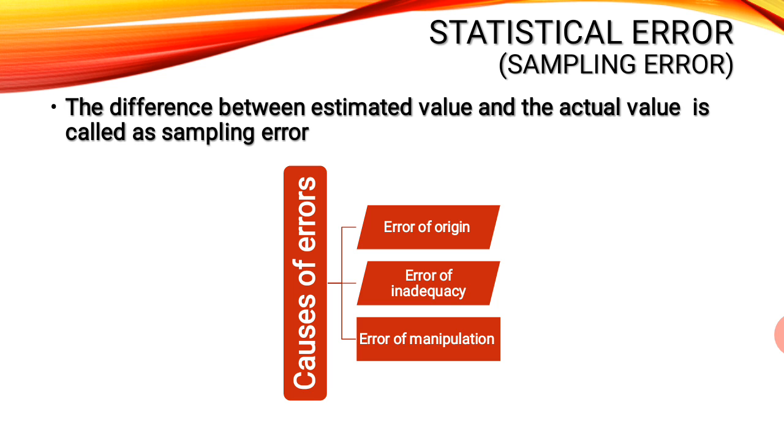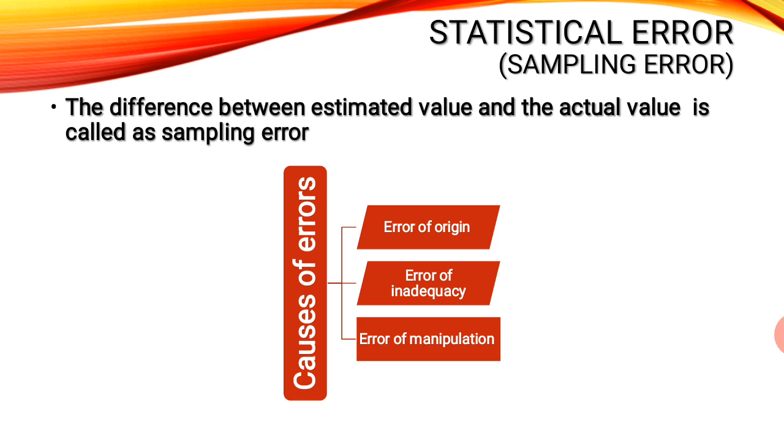And what is 90 marks? 90 marks is the actual marks that you have got. So the difference that you get there is 5, 90 minus 85. That is one error. It is not up to your expectation, it is more than that. So in statistics also, that example is just to make you understand what is estimated and what is actual value. The difference between your expectation and the actual value you get after your analysis is called sampling error.